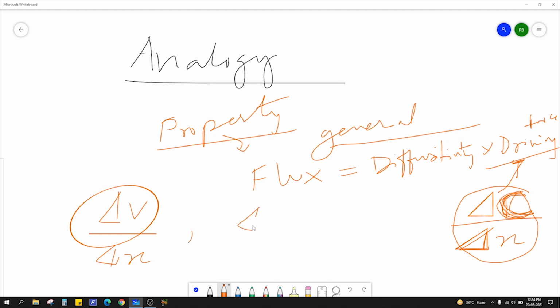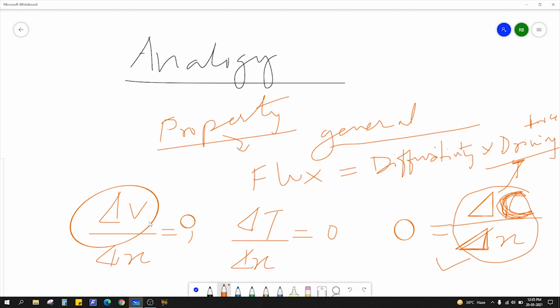Similarly, let's say we have a temperature gradient in the x direction, so the heat will flow from higher temperature to lower temperature. If the driving force is zero, then there will be no transfer. If there is no concentration gradient, there will be no mass transfer at all. If there is no temperature gradient, there will be no heat transfer.